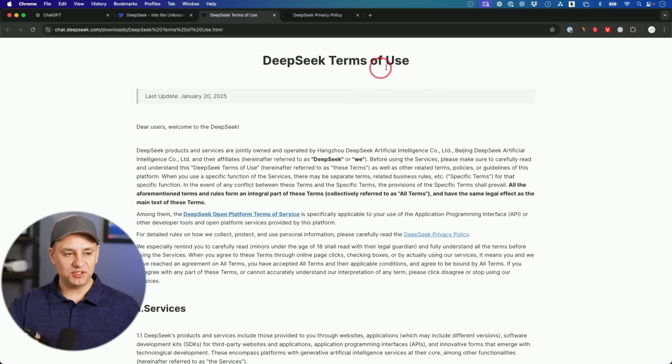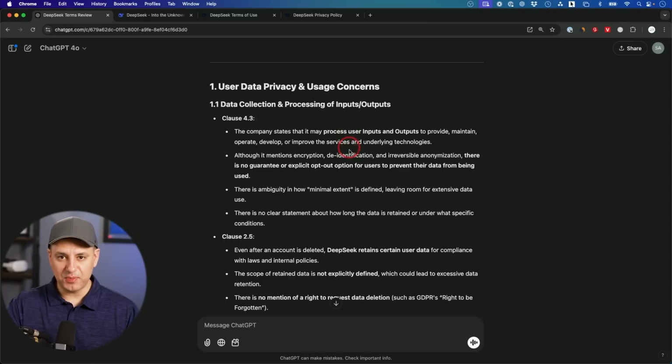Now, I did the same thing with the terms of use, which was updated January 20, 2025. This is a much bigger document, but a lot of the concerns are pretty much the same, relating to how the data is collected and used. No guaranteed or explicit opt-out option for users to prevent their data from being used. I'll just go to the bottom here to give you the recap, and then I'll show you a few different ways that you could get around this and not use the website at all and still use DeepSeek.